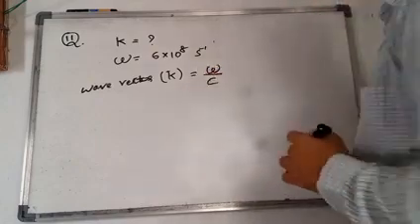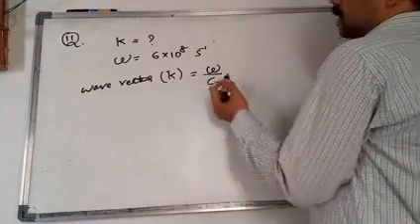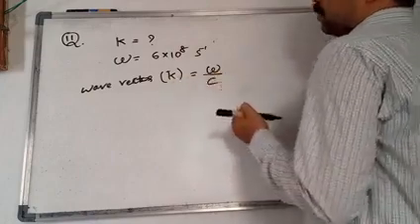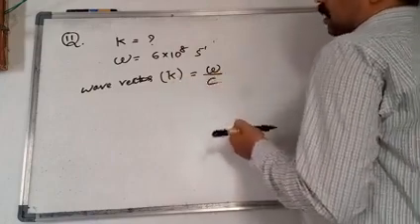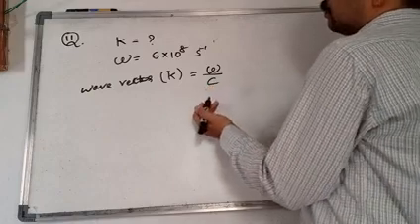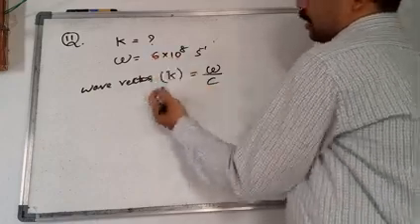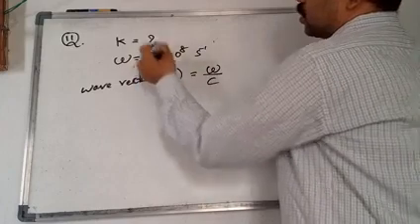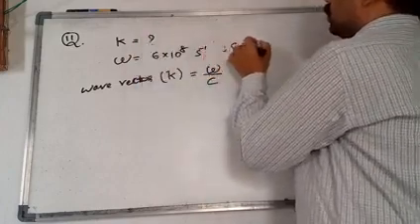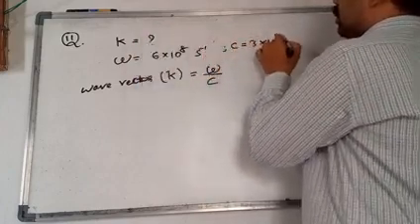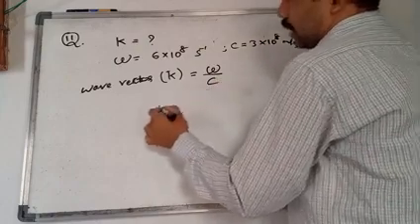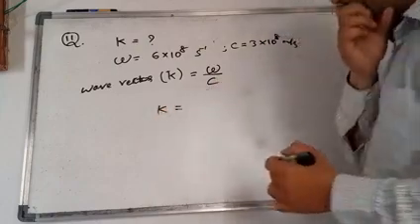The omega value you already know, and the c value also you know. What is the c value? 3 into 10 to the power of 8 meter per second. So what will you get for k?